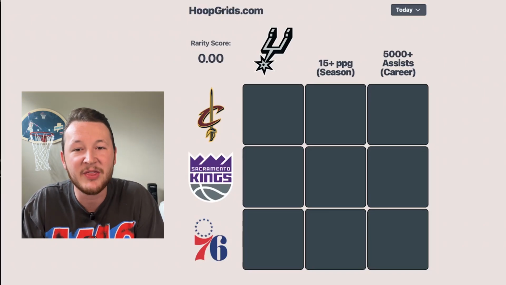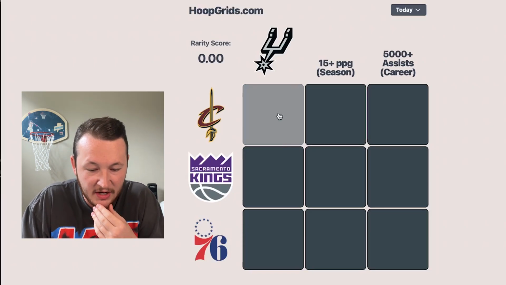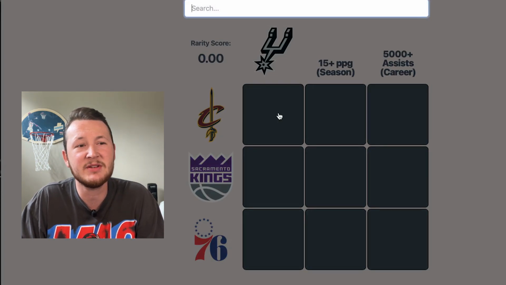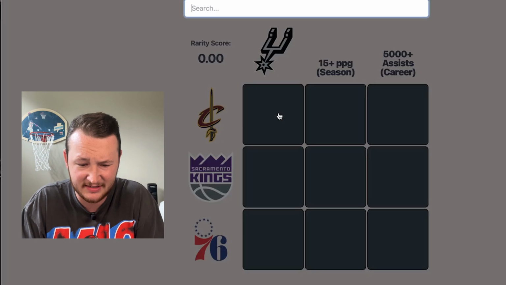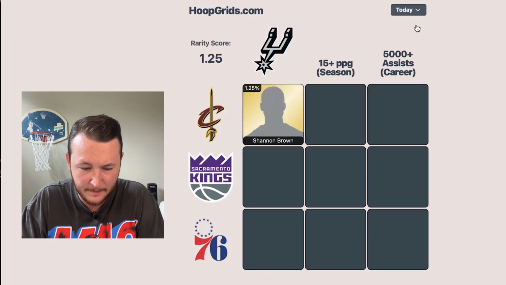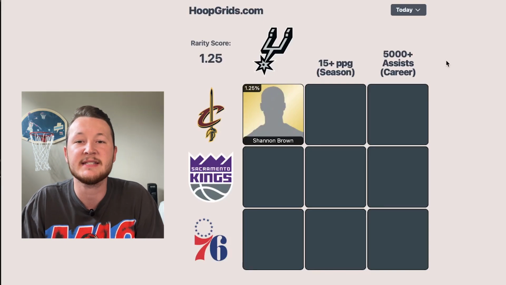And speaking of another Michigan State legend, we got Shannon Brown on this squad, who I believe played a season, was it 2 seasons? Maybe just a season or half a season with San Antonio. So we're going to try Shannon Brown here, which hits for a 1.25% rarity score. That's pretty solid in my opinion.